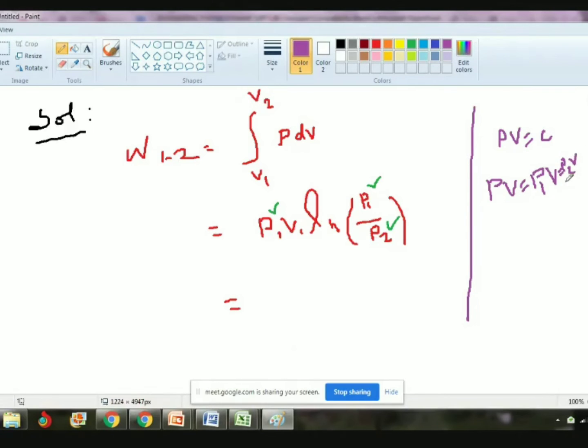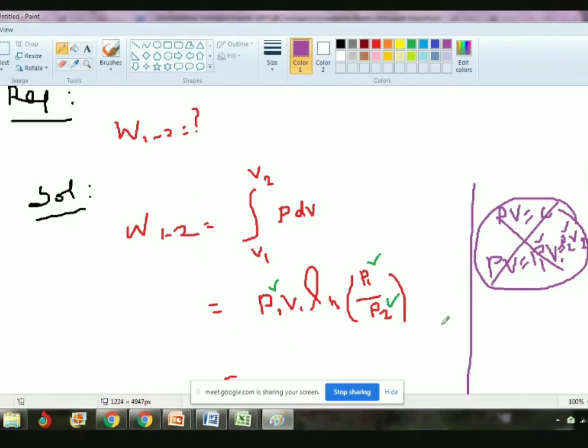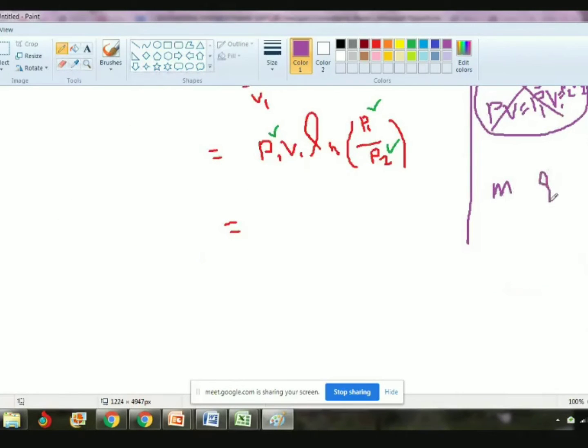But in that problem, if you observe that equation, we know pressure, but volume, initial as well as final, we don't know. So that equation is not helpful to solve this problem, because we don't know any volume. So we cannot use that relation. Okay, we can come to one conclusion: this is not correct. What is remaining? Mass as well as density. So we can write mass, density. The answer is related with these two terms only.